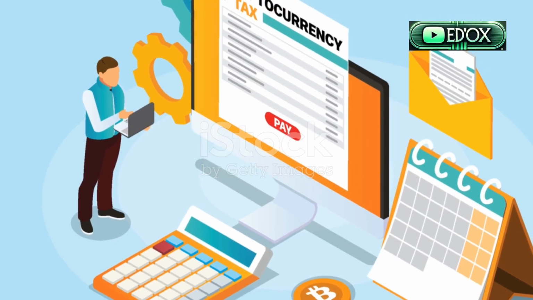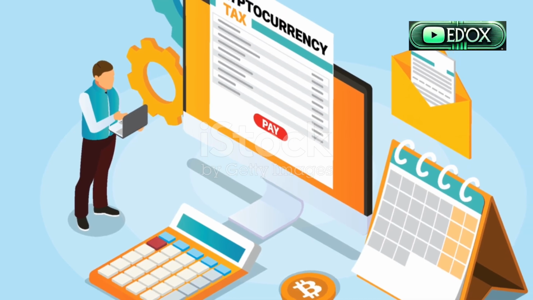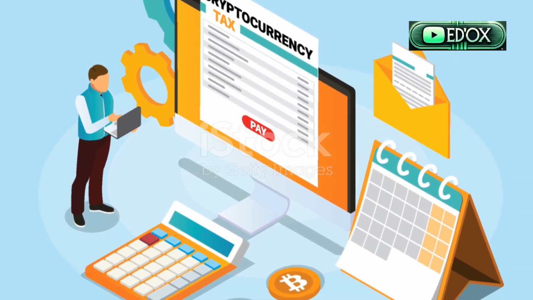Pro tip: track the transaction using the Blockchain Explorer. OKX will provide a TX hash you can use to check the status. And that's it. You've successfully moved your USDT from OKX to Coinbase.